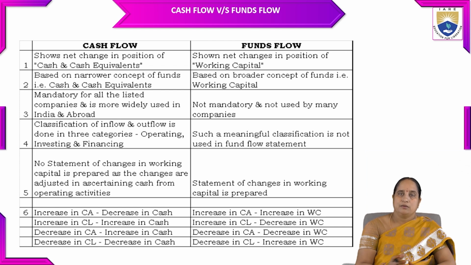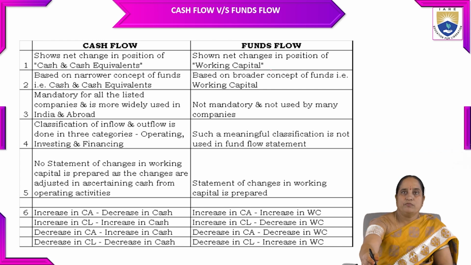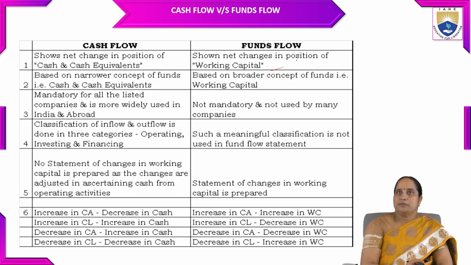Now let us discuss the difference between cash flow and funds flow. Let us take cash flow first. Cash flow shows the net change in position of cash and cash equivalents, whereas funds flow shows the net changes in position of working capital. Cash flow is prepared based on the narrower concept of funds, that is cash and cash equivalents, whereas funds flow is based on the broader sense of funds, where we take current assets and current liabilities and that's how we find out working capital.